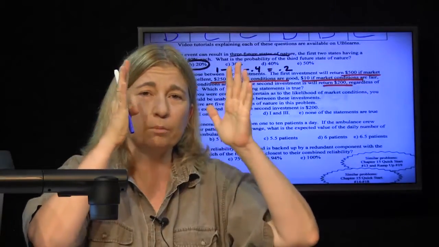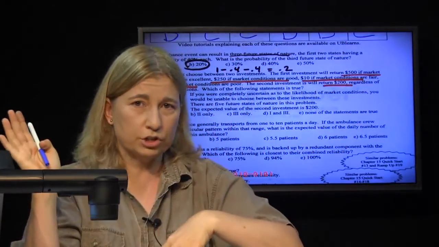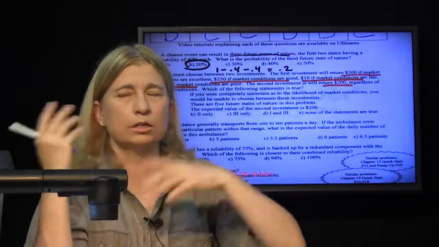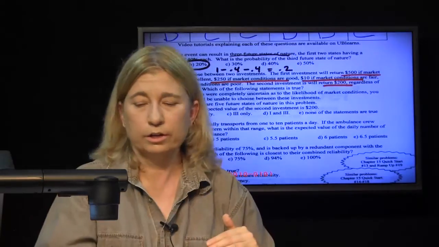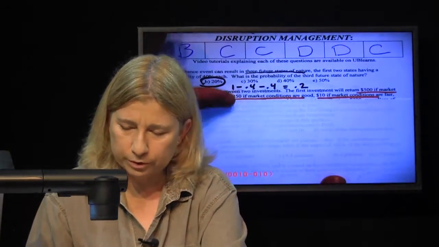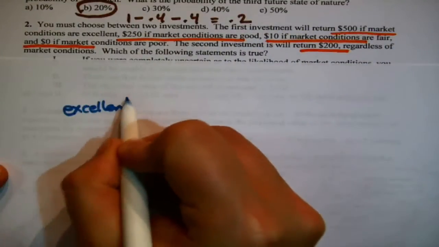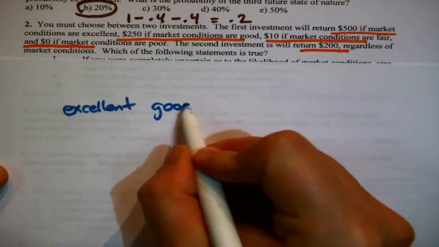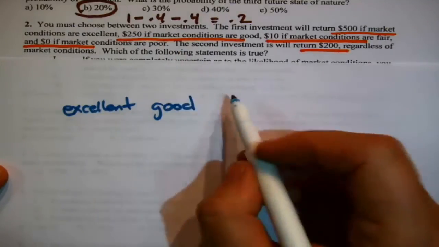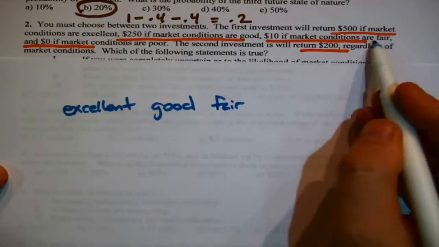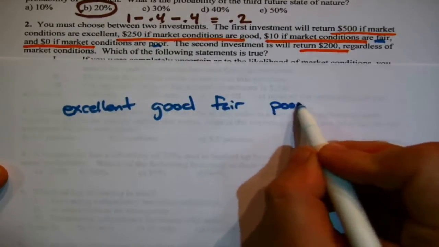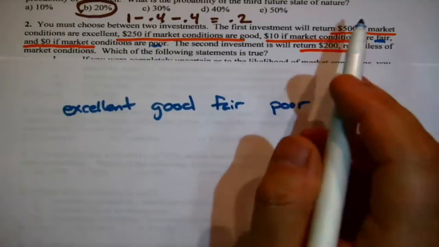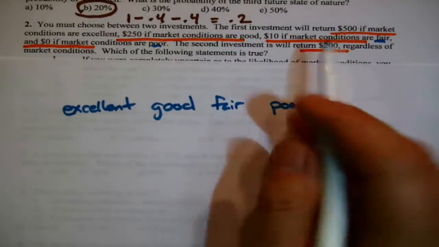notice it's talking about 4 future states of nature, right? It might be excellent, market conditions might be good, and 2 different options or alternatives. Much easier to look at this in terms of a table. Let's see the different things that could happen. Market conditions could be excellent. That would be nice. They could be good. They could be fair, that's what's mentioned over here. Or they could be poor. And they don't mention anything else.